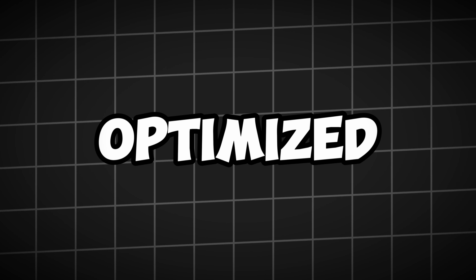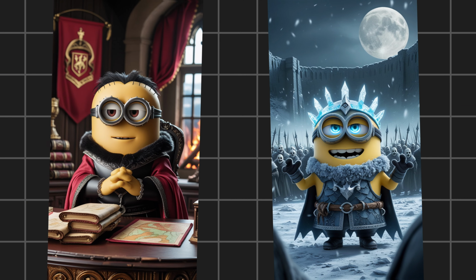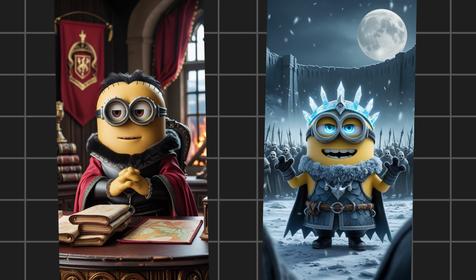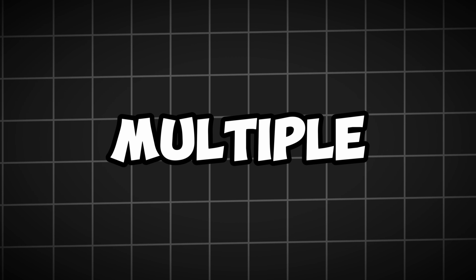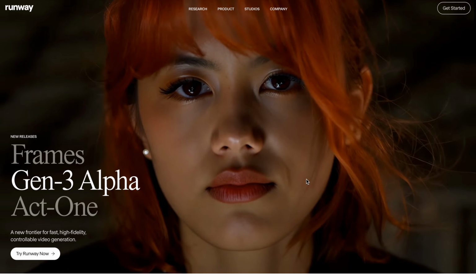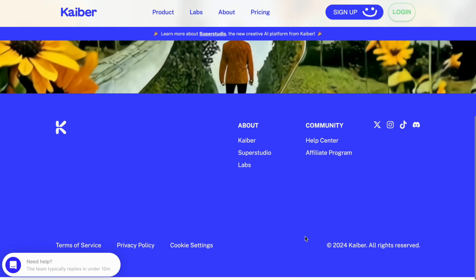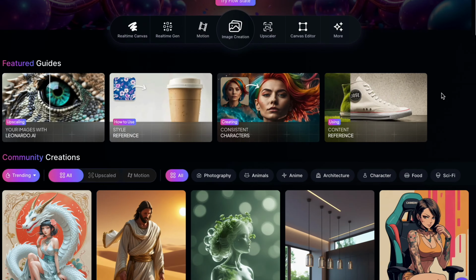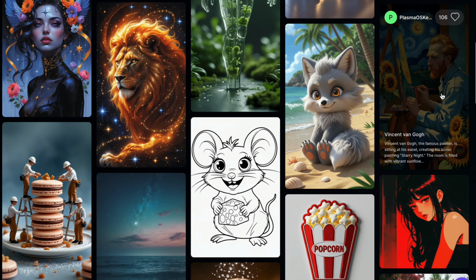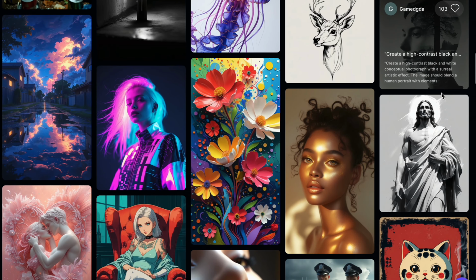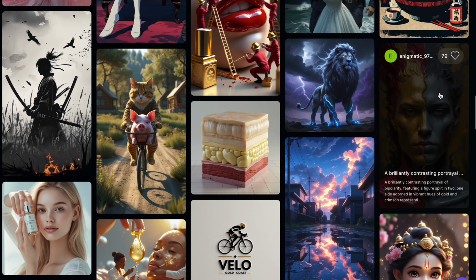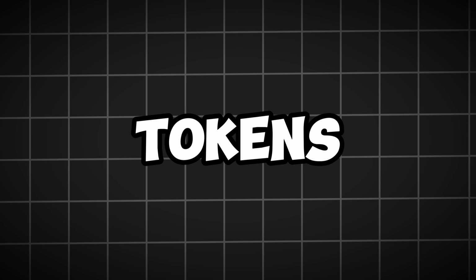Now that we have our optimized prompts, it's time to generate stunning AI images that look like they were made by a pro. There are multiple AI tools for this, including Runway, Kyber AI, and Pab's Hyper AI. But for this tutorial, we'll use Leonardo AI. Click the Leonardo AI link in the description. Sign in with Google. New users get a 3-day free trial and 100 free daily tokens.